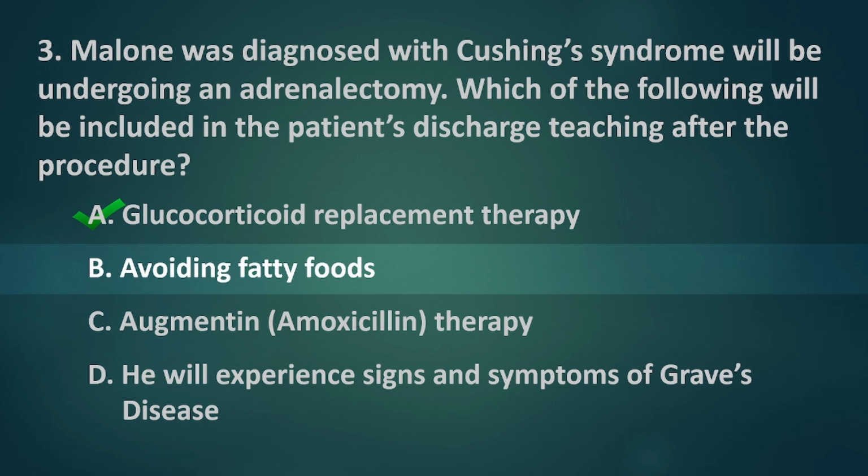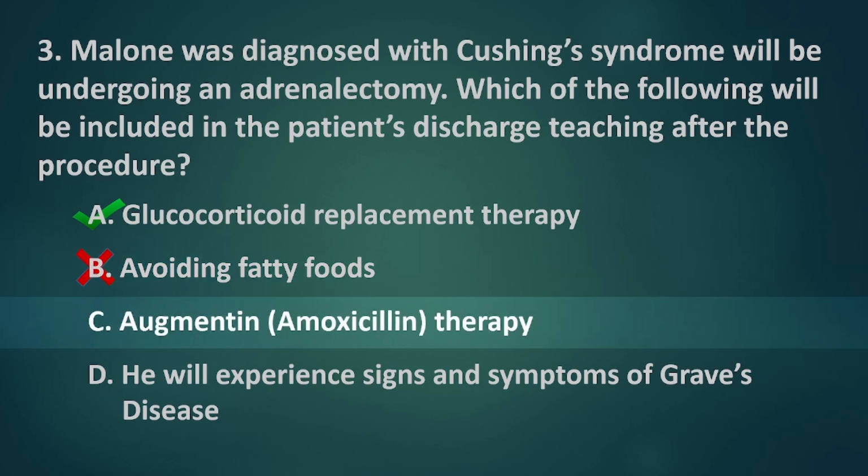Avoiding fatty foods is not necessary for patients who have undergone adrenalectomy, as fats from the foods we eat are taken care of by our gallbladder, which is not affected by the procedure, making option B incorrect. Augmentin antibiotic therapy is not the main concern of a discharging patient, since the patient is already going home. It is already understood that wounds from the operation have been taken care of, which makes option C incorrect.